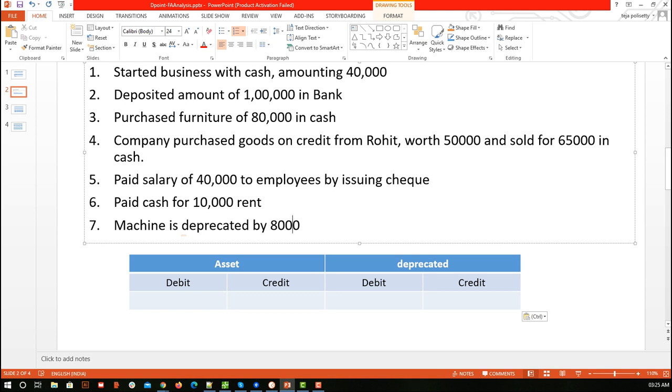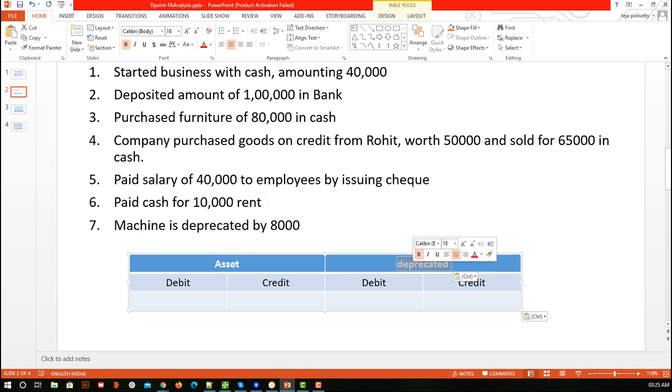Okay, let me clear this. So here whether it is a debit or credit, let's see that. Machine is depreciated. So depreciation is something we are paying, like we are not paying literally, but the value is getting reduced. We can say some value is going out. So depreciation is nothing but the value we are losing to do the business.